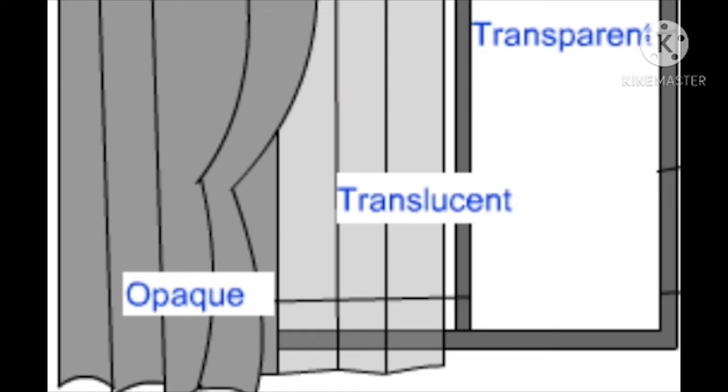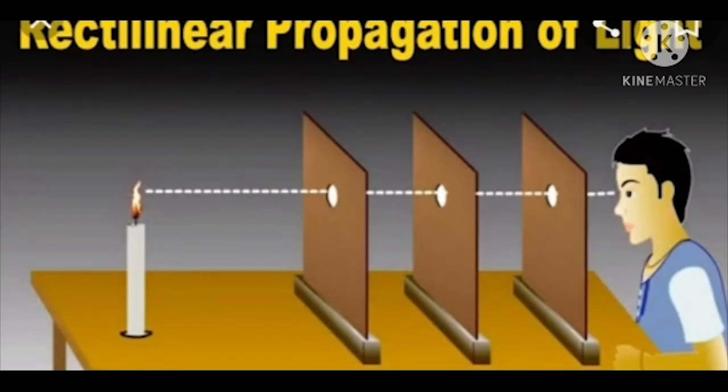Now the next one is opaque objects. Objects through which light does not pass at all are called opaque objects. Example, very simple: trees and candles are examples of opaque objects. That means it does not allow the light to pass through. Clear now, children? Now let's learn about rectilinear propagation of light.